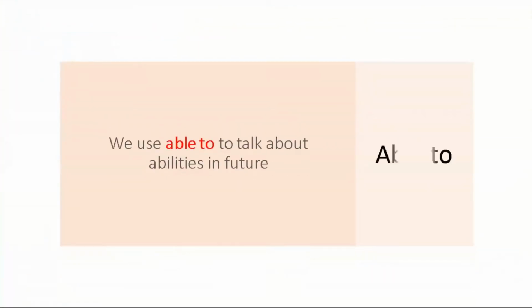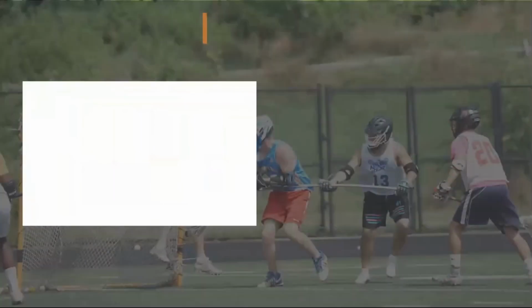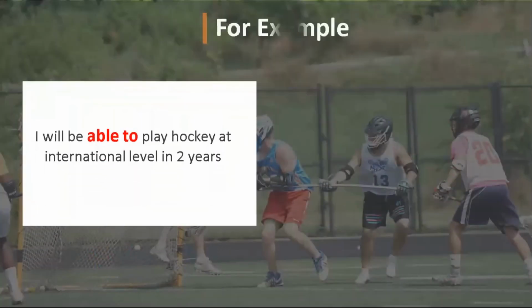Another is able to. We use able to talk about the abilities in future. For example, I will be able to play hockey at international level in 2 years. Here, able to is used for future.